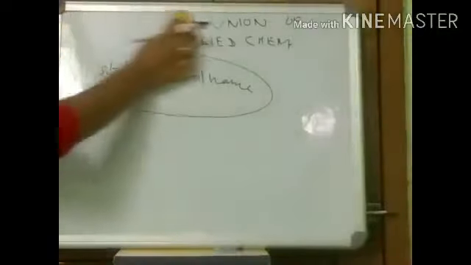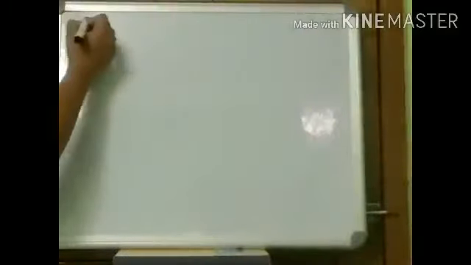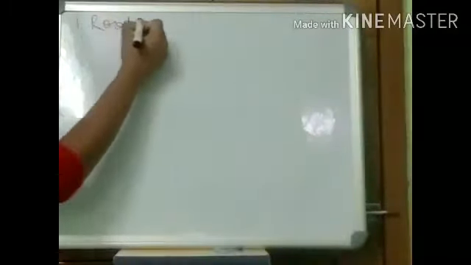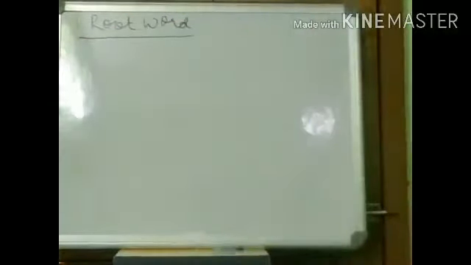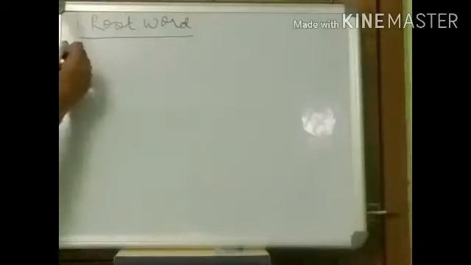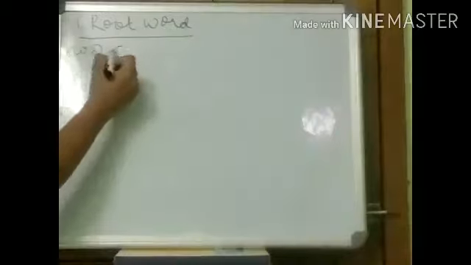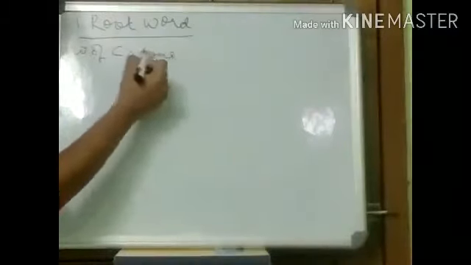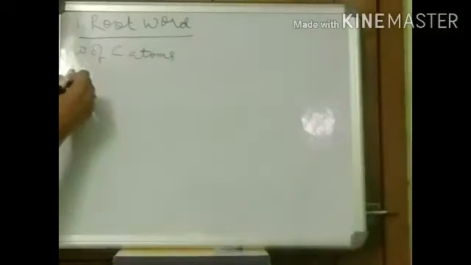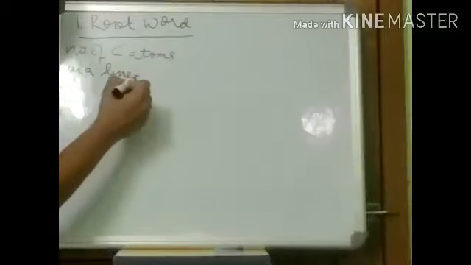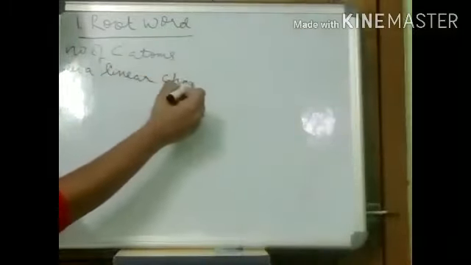So we will be discussing the first rule of this IUPAC nomenclature. According to the first rule, the name of an organic compound is divided into 4 parts. Coming to the first part. First part is the root word. What do we mean by root word? See, this indicates the number of carbon atoms. Now where will we count these carbon atoms? In a linear chain.